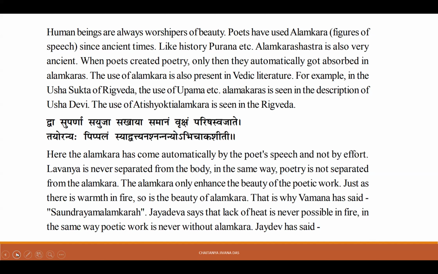Similarly, in Vangmaya, the Shabda Vangmaya, when we put the rules of alankara into a particular statement, then in the kavyam, when it is heard, read or spoken, it is very beautiful to hear.